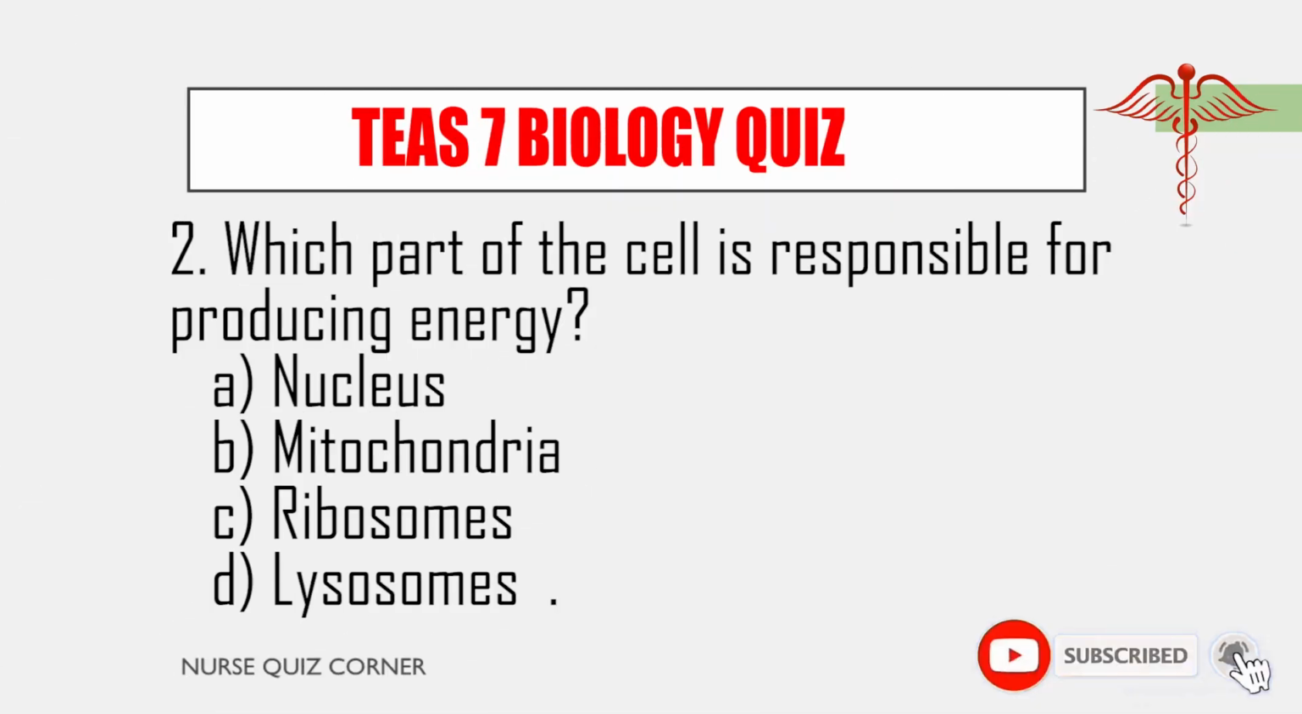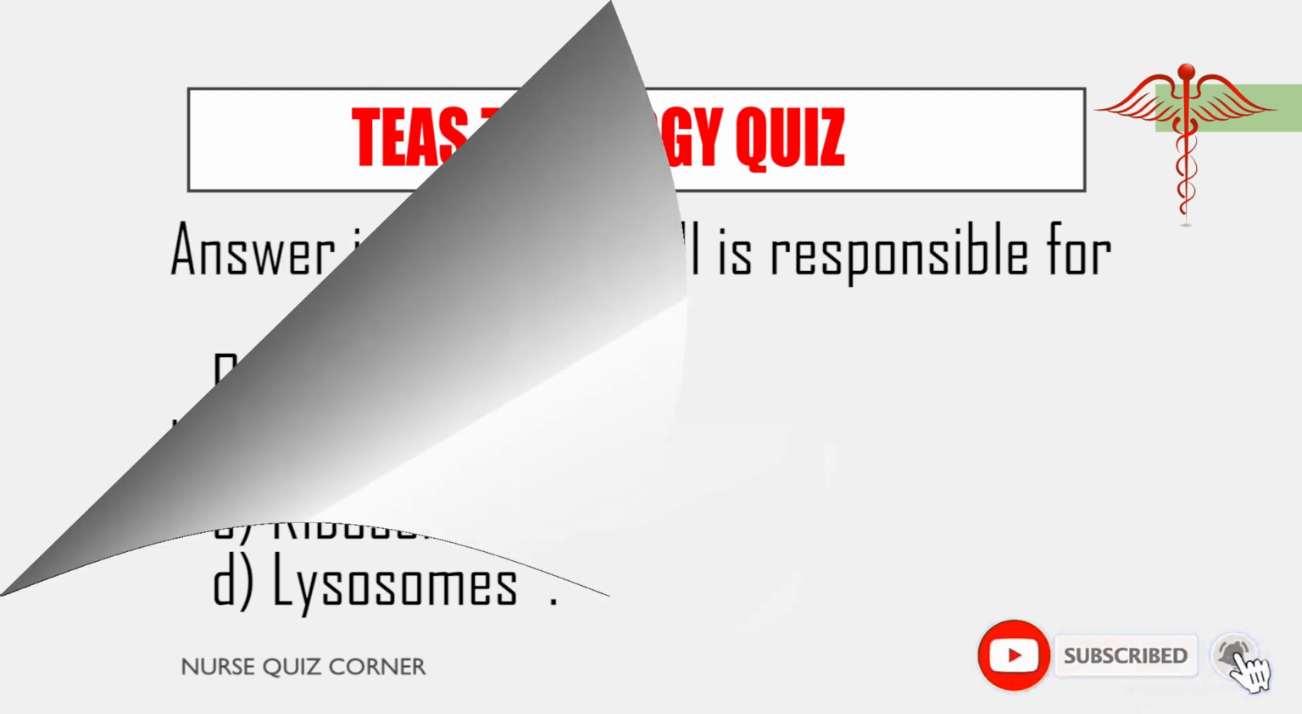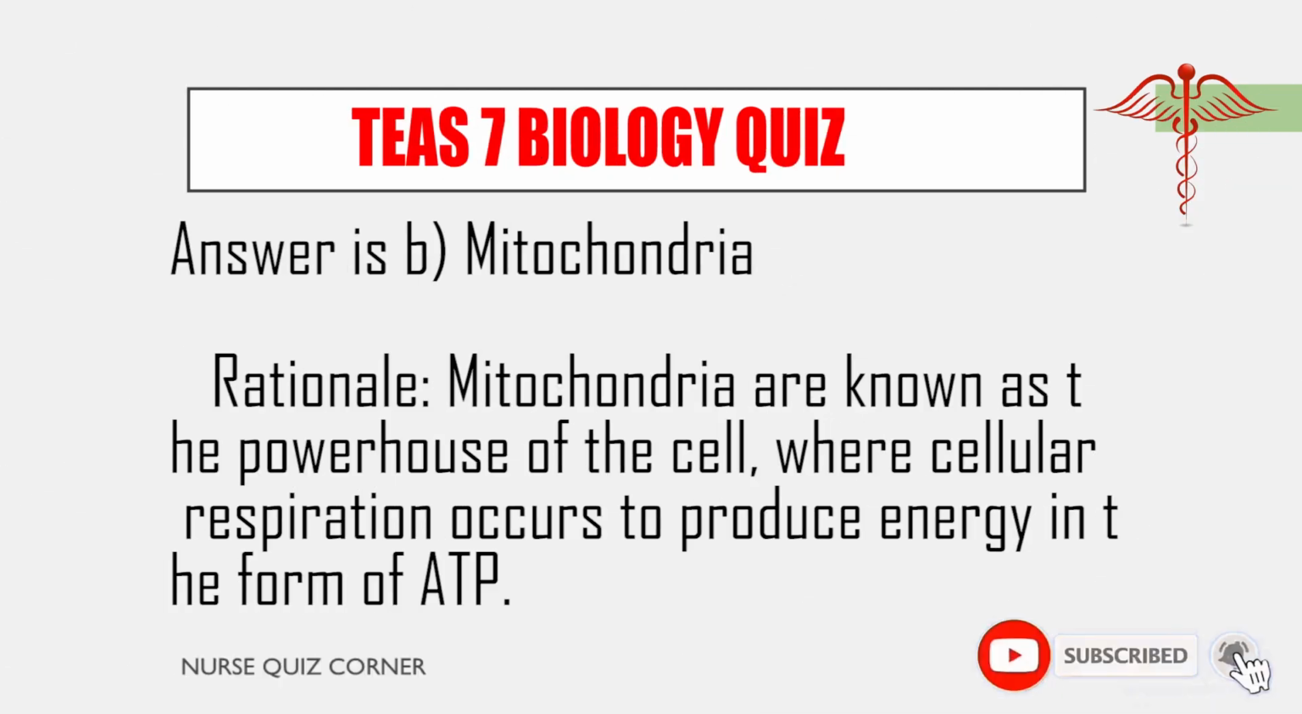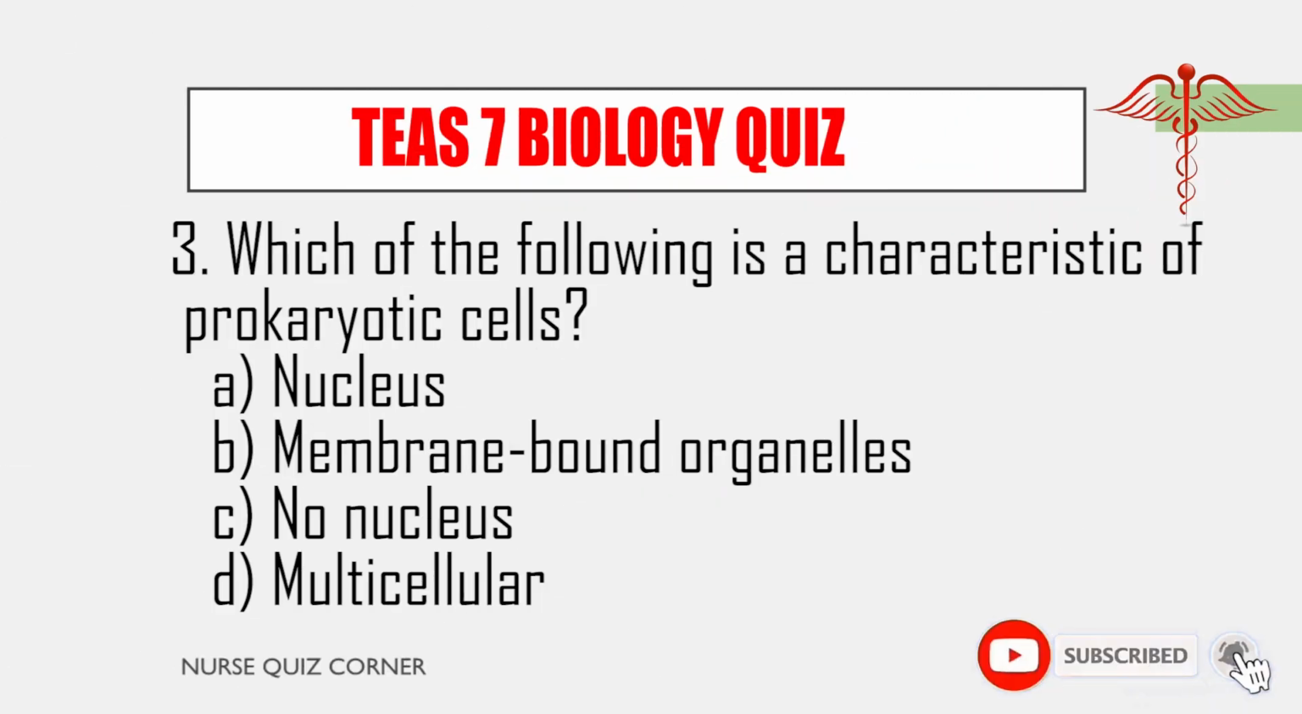2. Which part of the cell is responsible for producing energy? A. Nucleus. B. Mitochondria. C. Ribosomes. D. Lysosomes. Answer is B. Mitochondria. Rationale. Mitochondria are known as the powerhouse of the cell, where cellular respiration occurs to produce energy in the form of ATP.